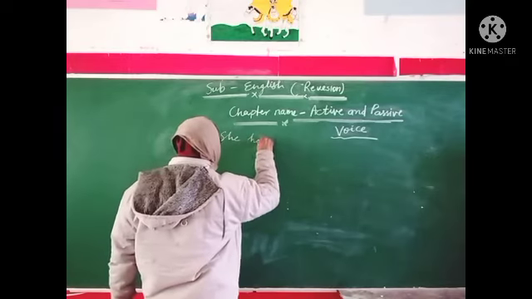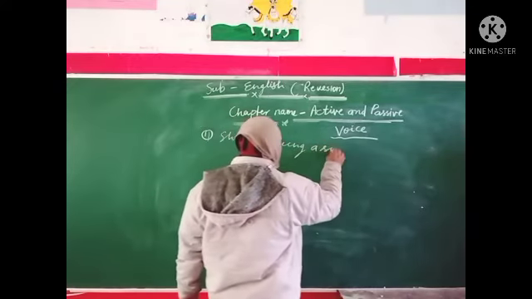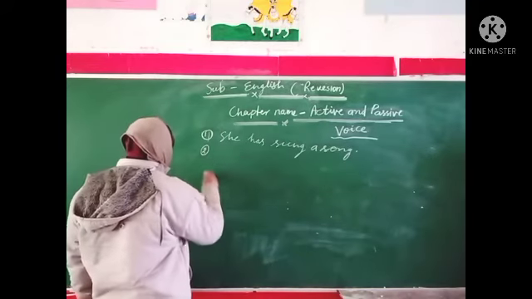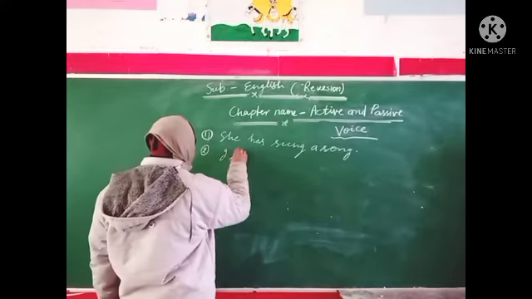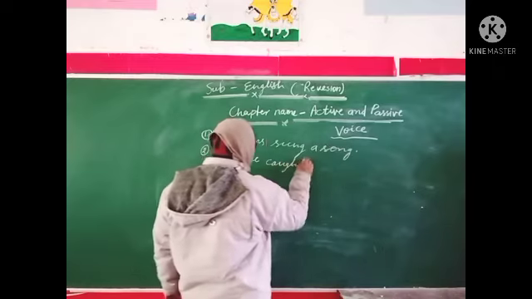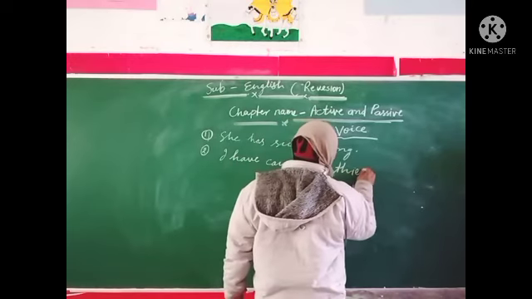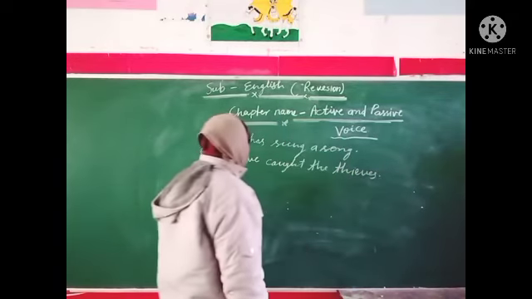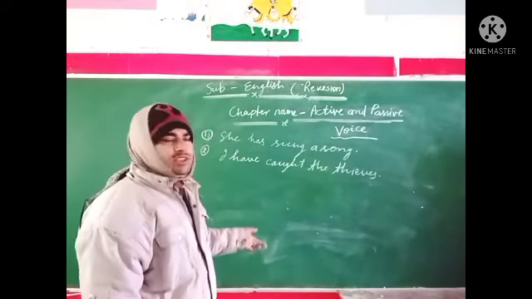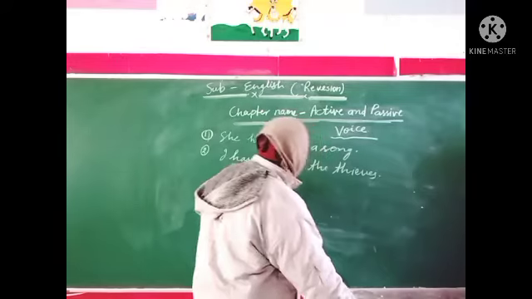She has sung a song. And the second, I have stolen a cart. This is a singular object and this is a plural object. When you make the changes, you have to change this. This is only for your practice.